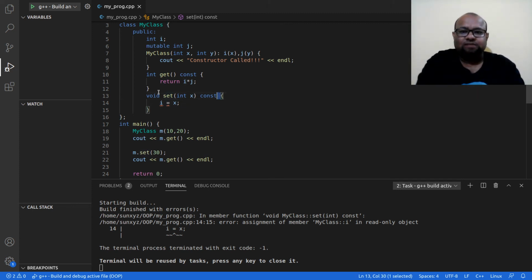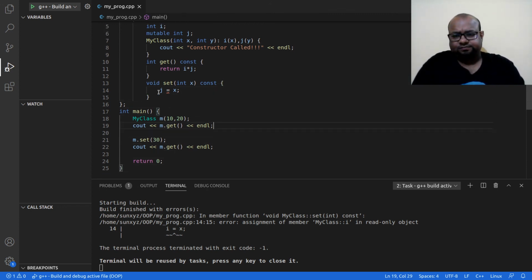This is a constant method. This is not going to change the data of my object. All right, but j is a mutable variable. j is a mutable data attribute, and therefore, although I am not going to change any other data attribute in this method, I can change the mutable data attribute inside this method. All right, so this is what it is.